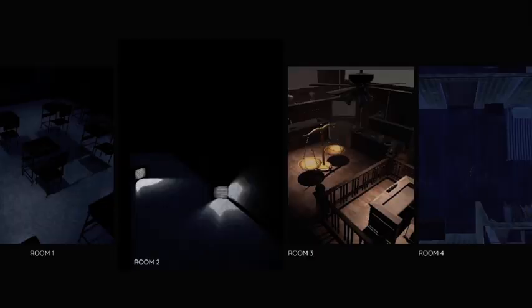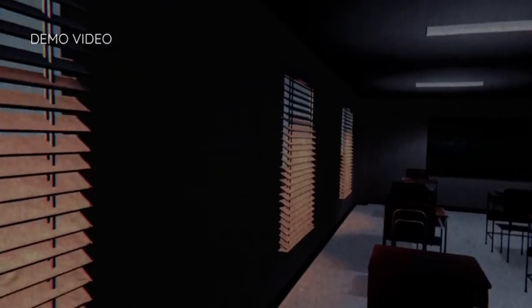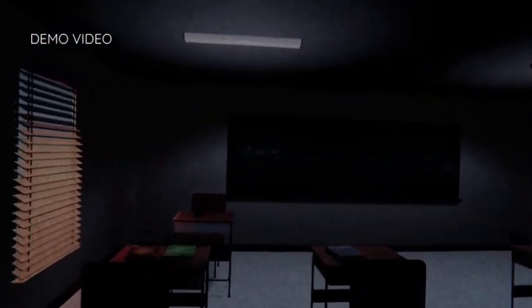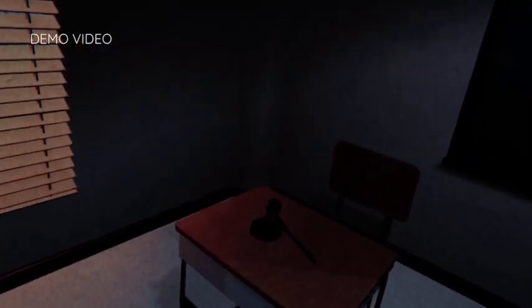The game progresses through 4 distinct rooms, each exposing a layer of systemic injustice. Room 1. The crime scene classroom. Players experience the haunting atmosphere of the scene through a first-person point of view.